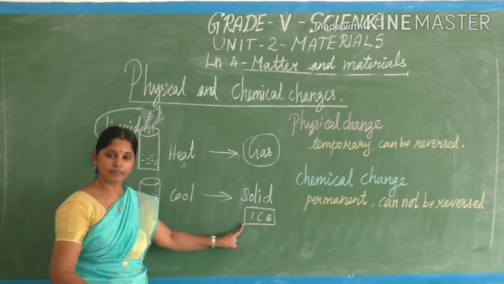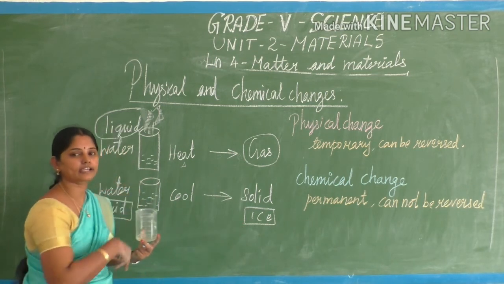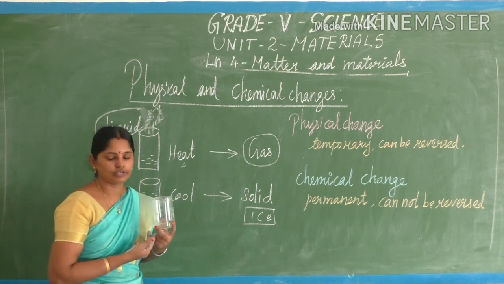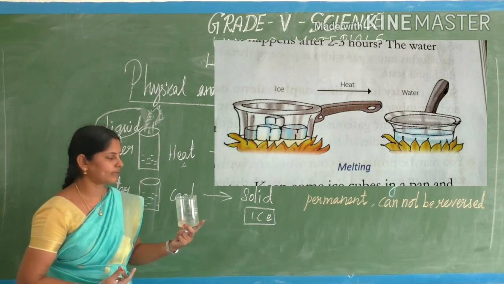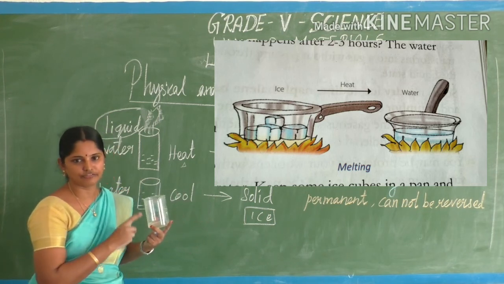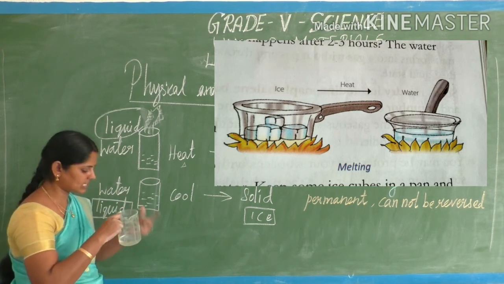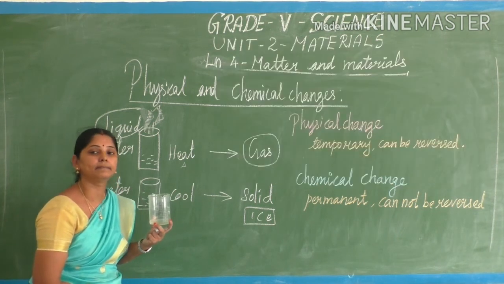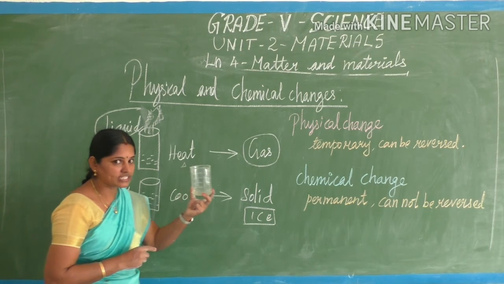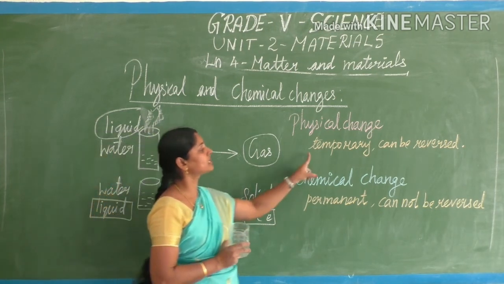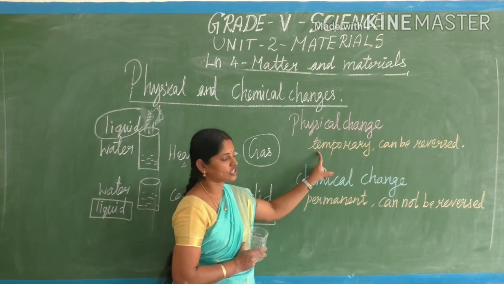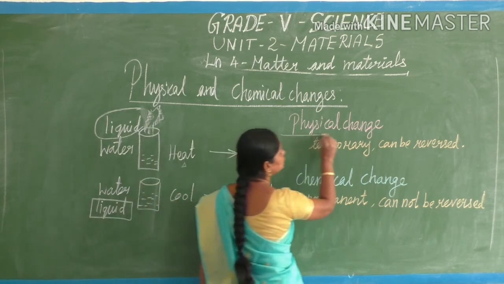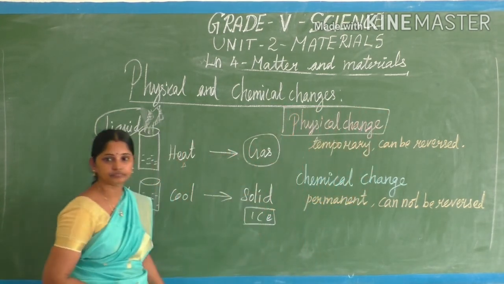From the solid form of ice, can I get it back to the liquid form of water? Is it possible or not? Yes, it's possible. We can heat it or we can keep it separately for some time. So it again gets back its original liquid form. So it is also reversible. In the physical change, liquid to solid, the appearance changes but it can be reversed. The changes which happen are only temporary changes. It can be reversed. So this is called a physical change.